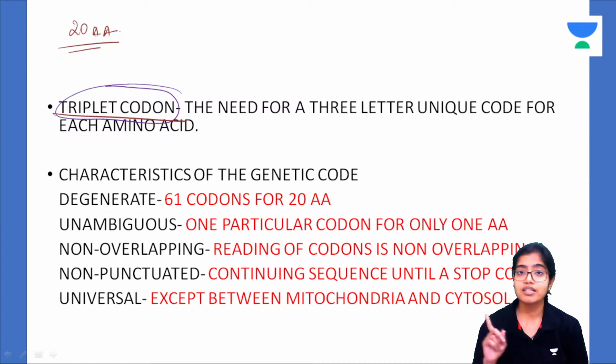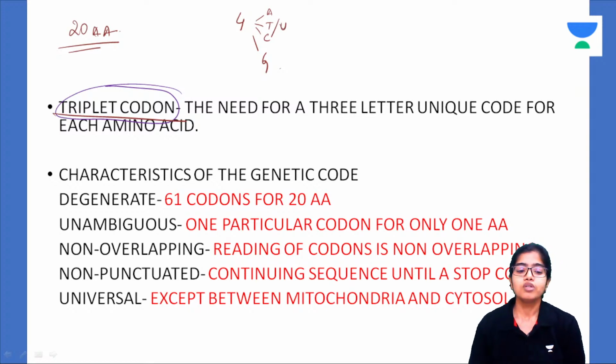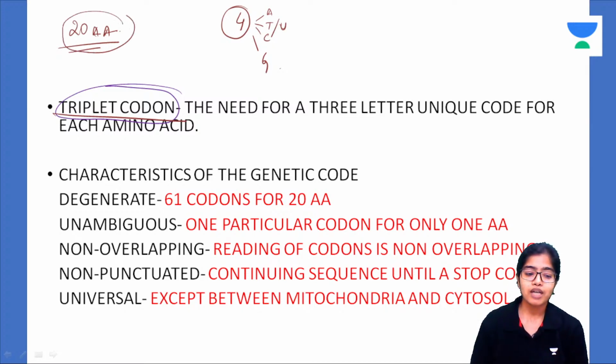We just discussed in the introduction part, the first session this evening. DNA contains 4 types of nitrogenous bases, A, T, C, G. I'm not considering U because U is synonymous with T only. So there are 4 types of nitrogenous bases, and they have to code for 20 amino acids in different permutations and combinations.